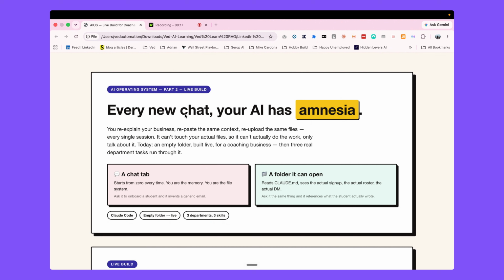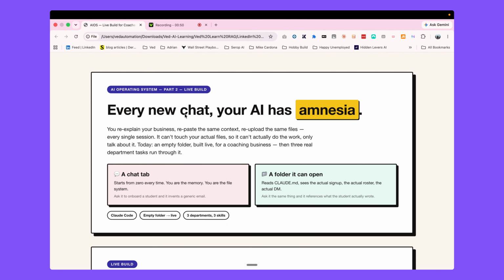Everyone. So in this video, I'm going to show you exactly how you can run your own business by using this AI operating system that is just files in a folder. If you didn't watch the last video, I'll just recap it here. An AI operating system is just files and folders plus a bit of structure about processes and permissions. In this video, I'm not explaining it again. You can watch the last video.